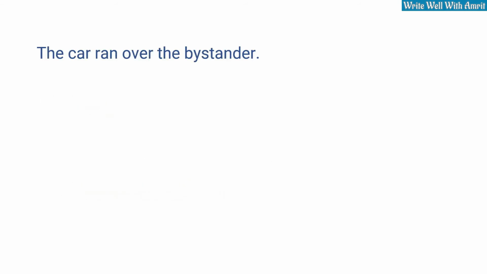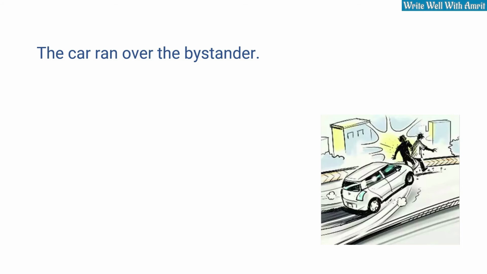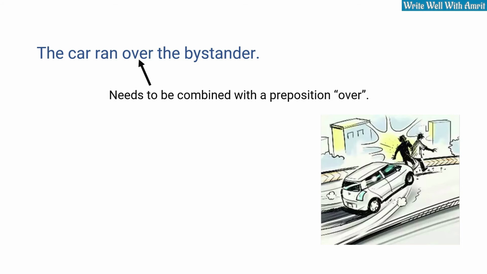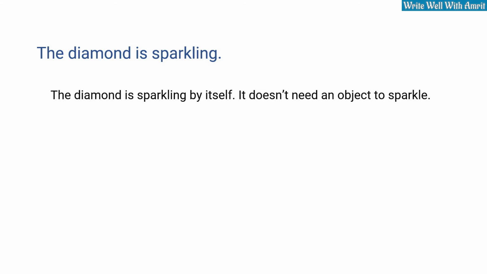What about, the car ran over the bystander. Again, ran needs to be combined with the preposition over to become a transitive verb that can affect a bystander, but by itself, it can be used as it is. Another example, the diamond is sparkling. The diamond is the subject, sparkling is the verb here, but it is not having any effect on an object. It is an intransitive verb, at least in the example of this particular sentence.